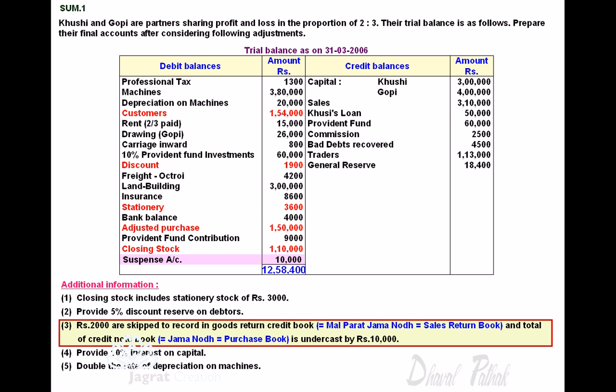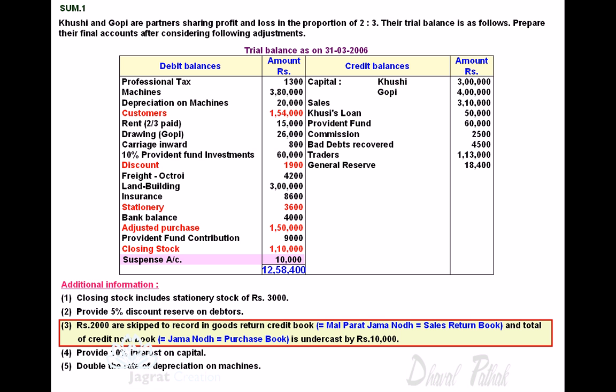So the Gujarati term is Mal Parat Jama Nod. It is translated into English Gujlish as goods return credit book, which has no real meaning for English medium students, but its equivalent interpretation is sales return book.